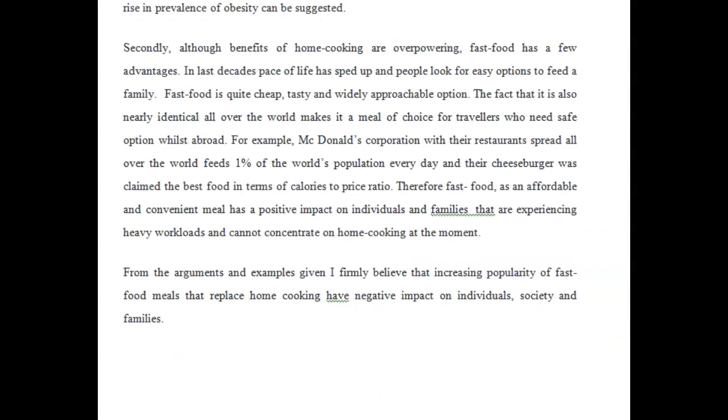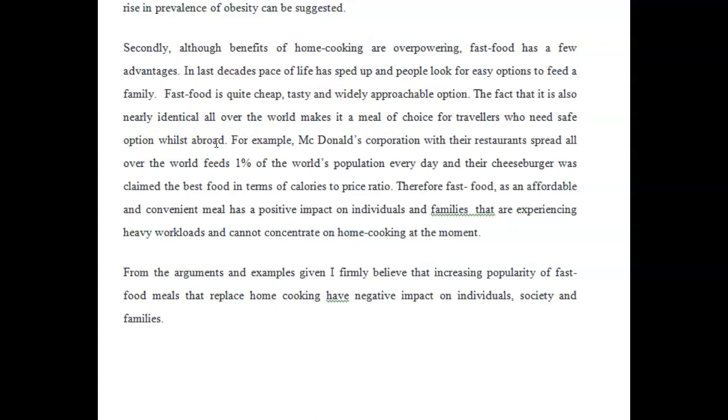"Although benefits of home cooking are overpowering, fast food has a few advantages. In the last decades, the pace of life has sped up and people look for easy options to feed a family. Fast food is quite cheap, tasty, and widely approachable." Is it "a quite cheap, tasty, and widely approachable option"? "The fact that it is also nearly identical all over the world makes it a meal of choice for travelers who need safe options whilst abroad."